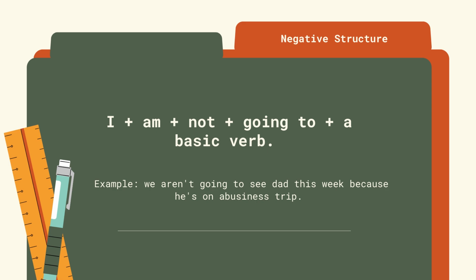For he, she and it, we use is plus not plus going to plus a basic verb. And for we, you and they, we use are plus not plus going to plus a basic verb. For example, we aren't going to see Dad this week because he's on a business trip.